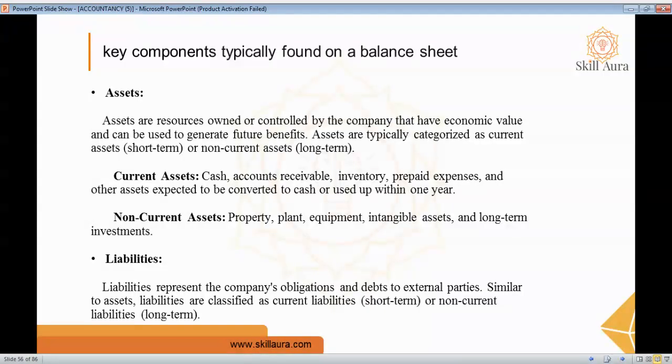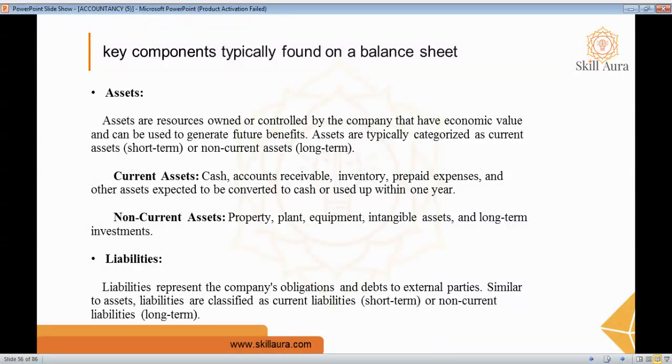In current assets, you have cash, account receivable, inventory, prepaid expenses, and other assets expected to be converted to cash or used up within one year. When it comes to non-current assets, they include property, plant, equipment, intangible assets, and long-term investments.